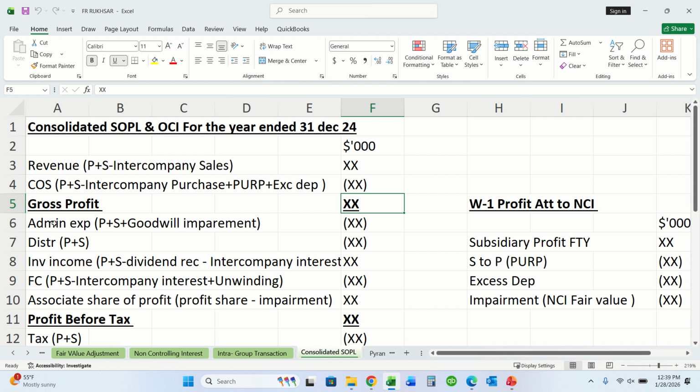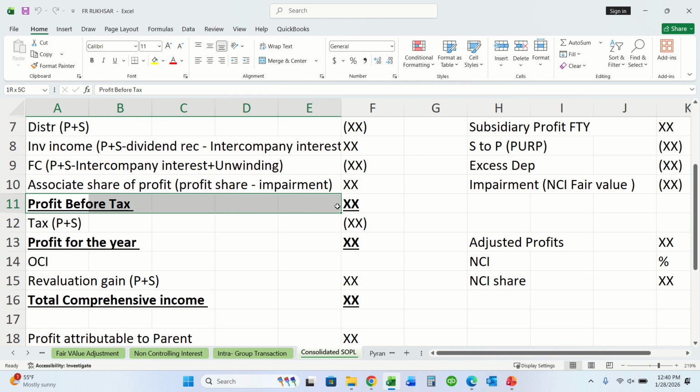gross profit. Then admin expenses, distributions, investment income, finance cost, associate share of profit, that is profit share less impairment. It will give us profit before tax. After deducting tax, that is for parent and subsidiary, it will give us profit for the year.